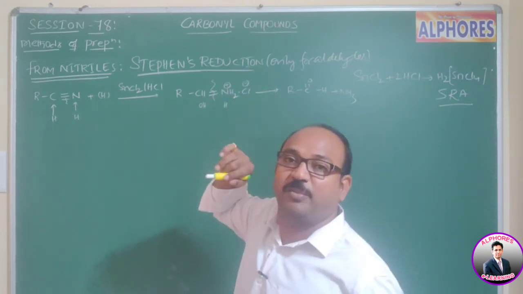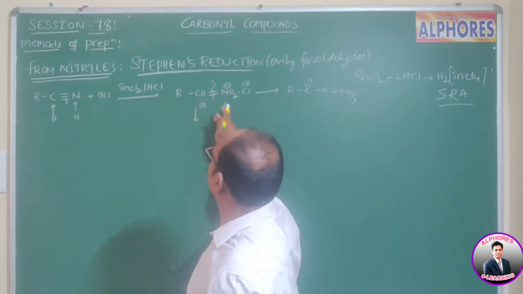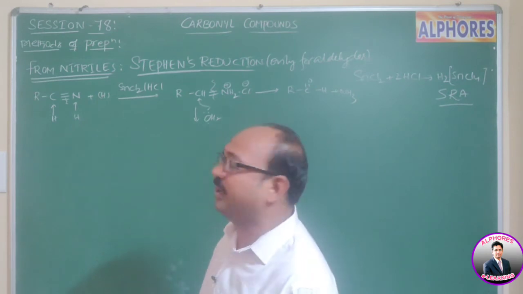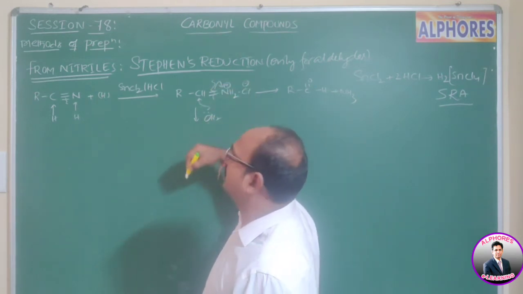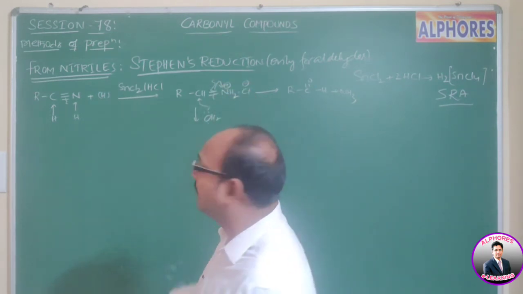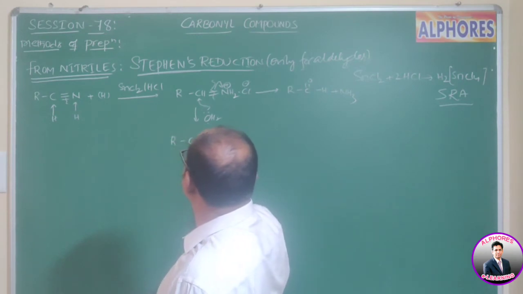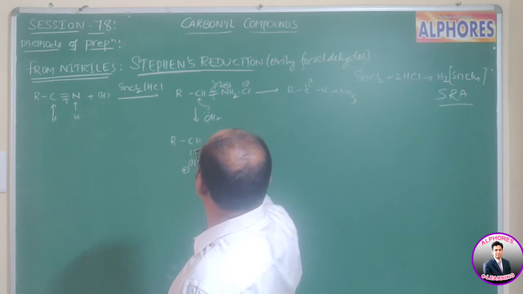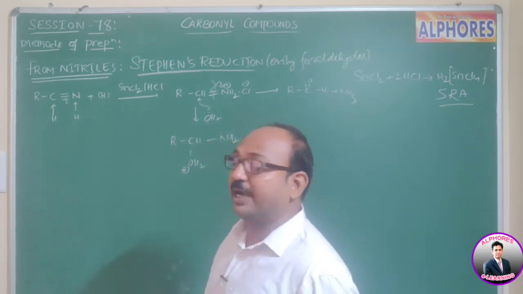After formation of iminium chloride, if you want the mechanism, I'll explain. During hydrolysis, a water molecule attacks this carbon, because the nitrogen bearing positive charge pulls pi electrons towards itself. Resultant RCHOH2+, here oxygen is going to bear positive charge, and NH2.